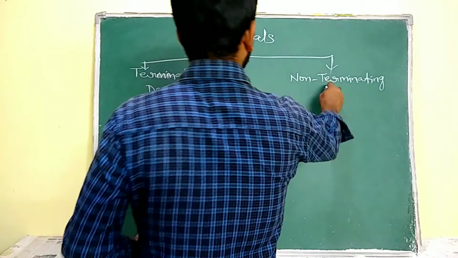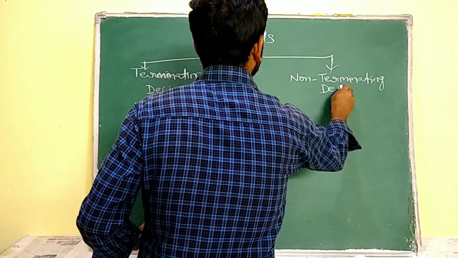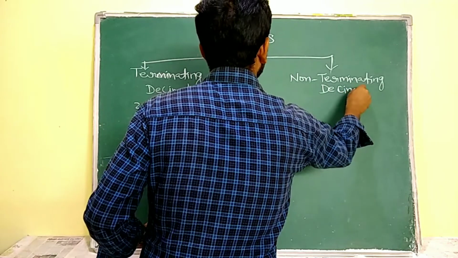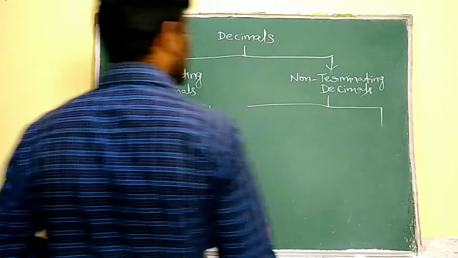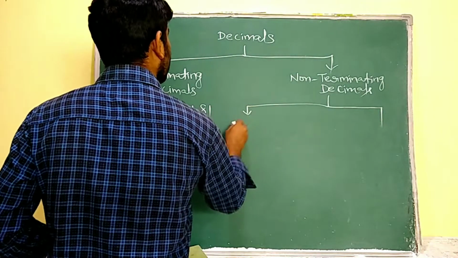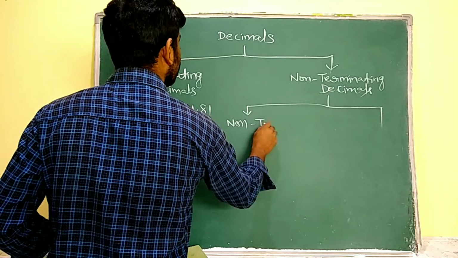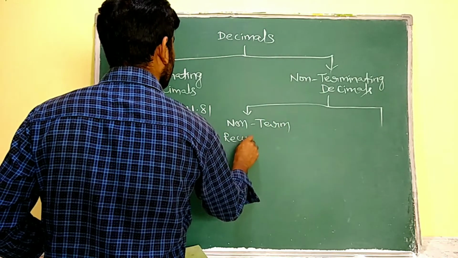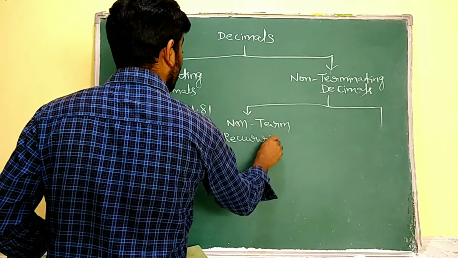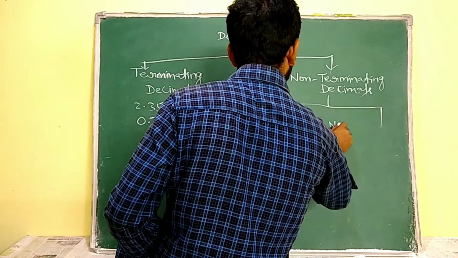Coming to non-terminating decimals, again these are of two types: non-terminating recurring and non-terminating non-recurring.